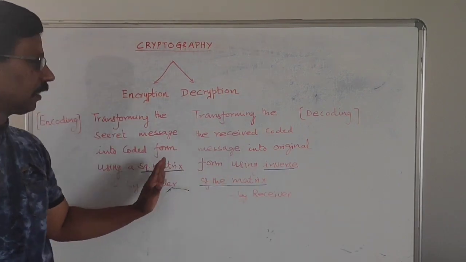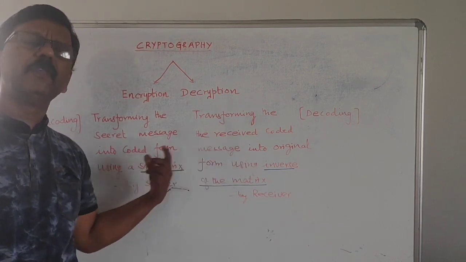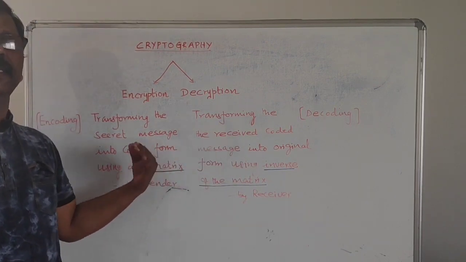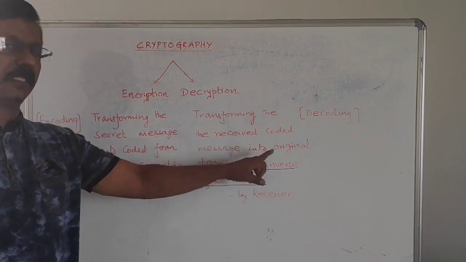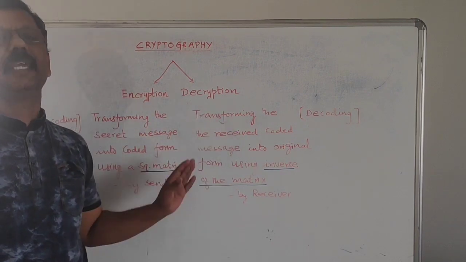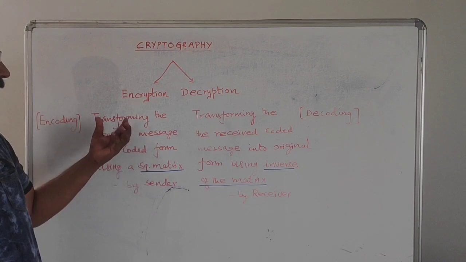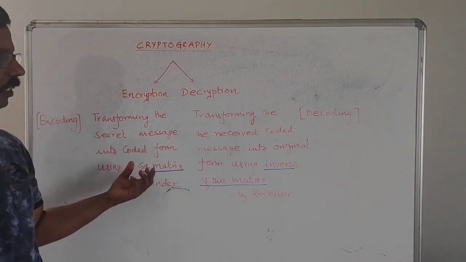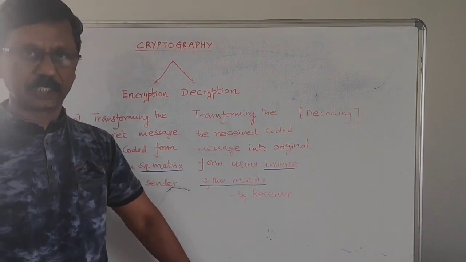This matrix and the inverse of the matrix are known only to these two persons, sender and receiver. These two matrices are called key matrices. Now let us see how to transform an encoded message into a decoded message with a problem given in our textbook.